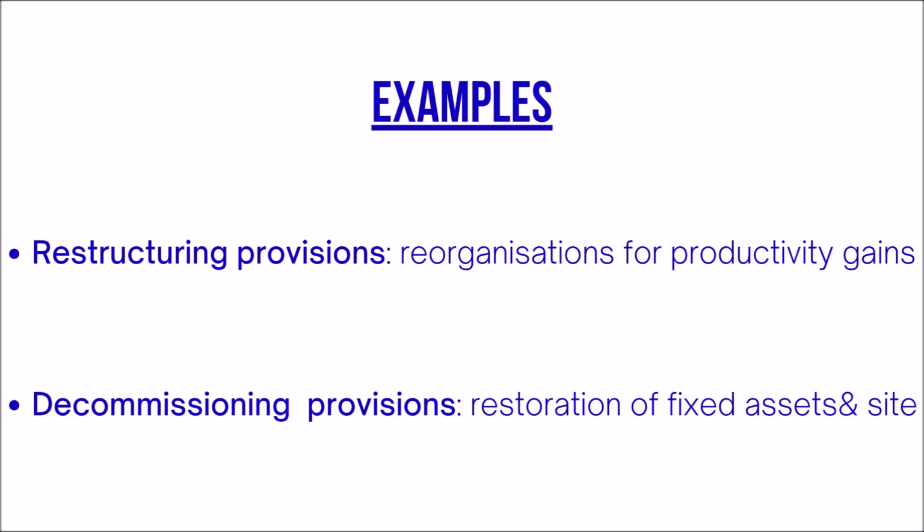Another type of provision for charges are decommissioning provisions. It is a restoration of fixed assets and the site of a company. Oil and gas companies, for example, have to set provisions after a certain time, because if they don't, some gas can escape from the places where they are extracting their oil. As these companies know that they have to do it after a certain time, they will set provision for charges, because as we said at the beginning, provision for charges are provisions where you know that you will have a certain amount, a certain loss, but you don't know when and you don't know for how much.